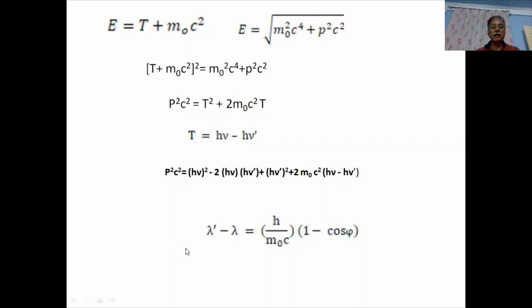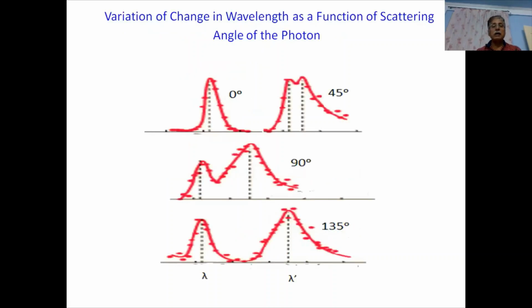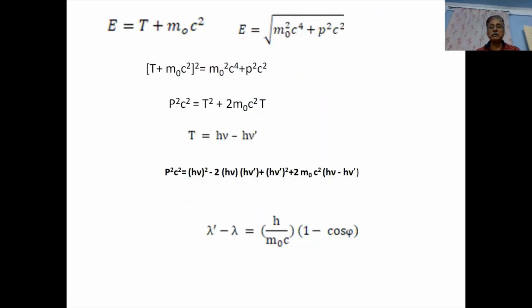Now lambda dash is the wavelength of the scattered photon, lambda is the wavelength of the incoming photon, m naught is the mass of the electron, h is the Planck's constant, c is the speed of light, and phi is the angle of scattering. Now let us see that we change the value of phi, the angle of scattering, and we have different values of the change in wavelength.